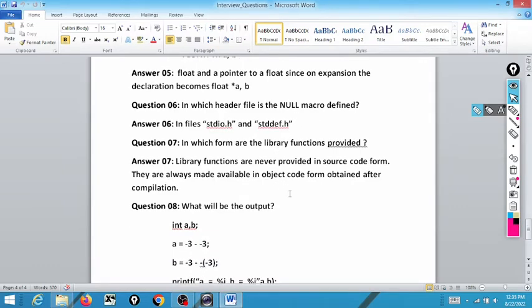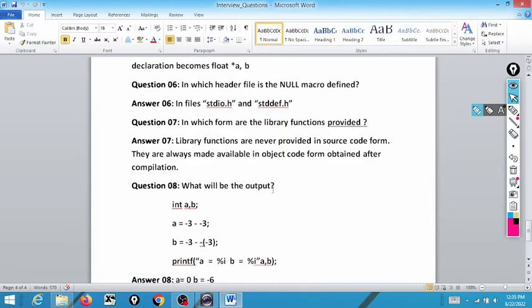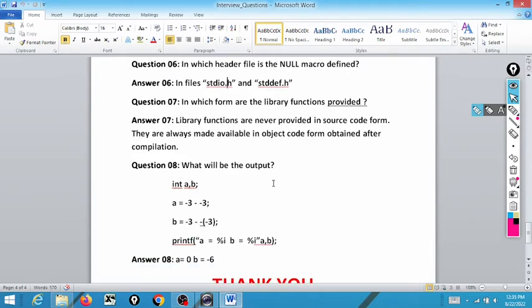Next question: in which form are the library functions provided? Library functions are never provided in source code form. They are always made available in the object code form obtained after compilation. So library functions never come in the form of source code; they always come in a compiled form. Like printf and scanf, all are library functions. You will never get the source code of printf and scanf or clrscr or getch. You will only get the object code. The linker links the function call with the function definition whenever a function is called in a C program.